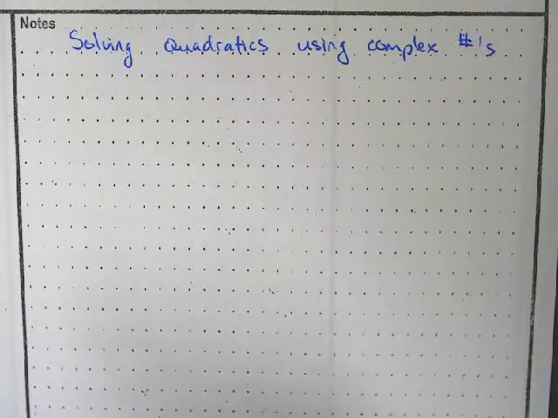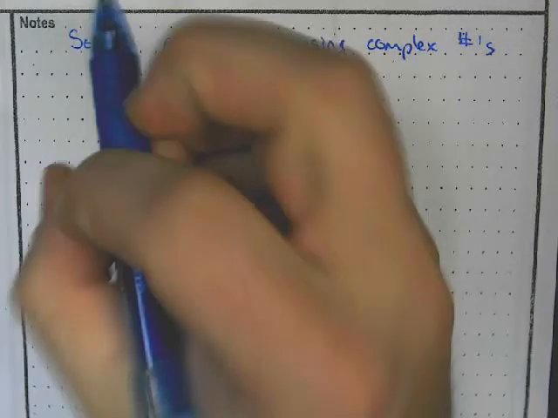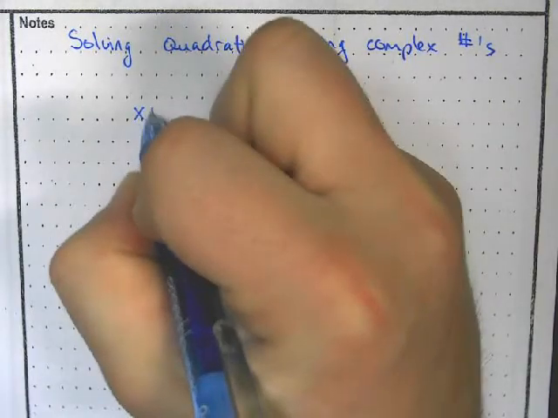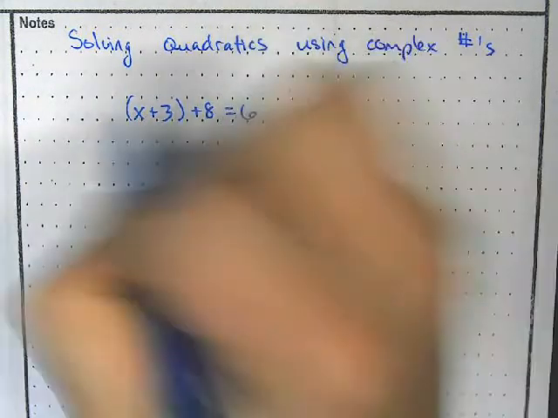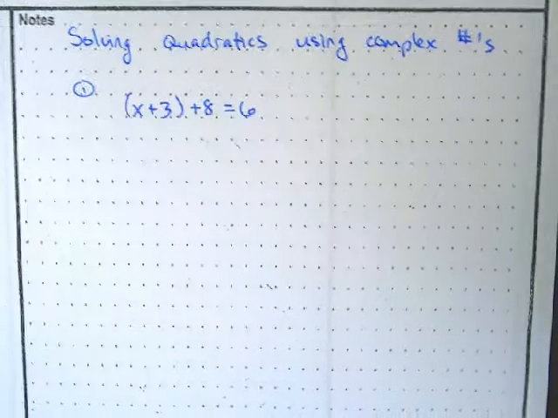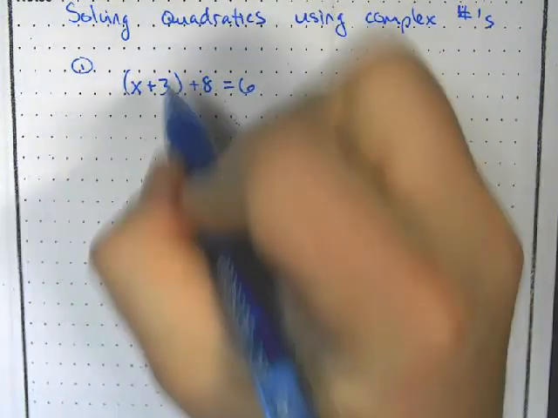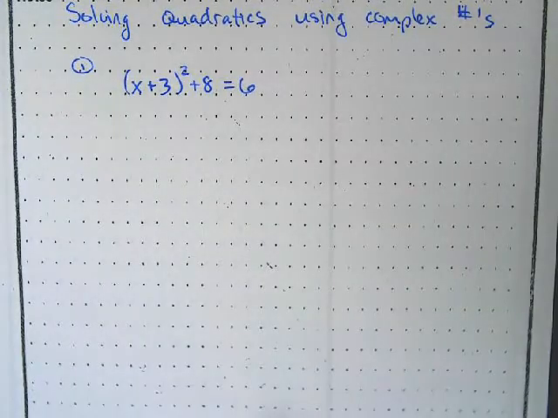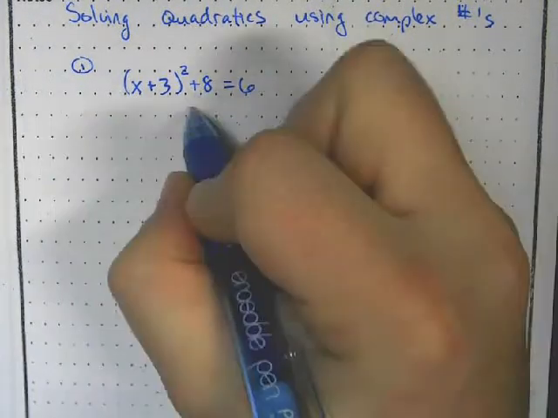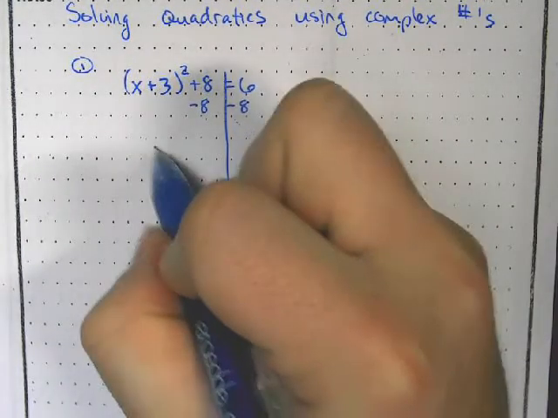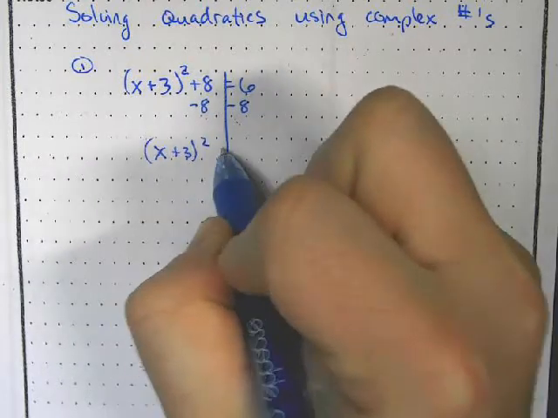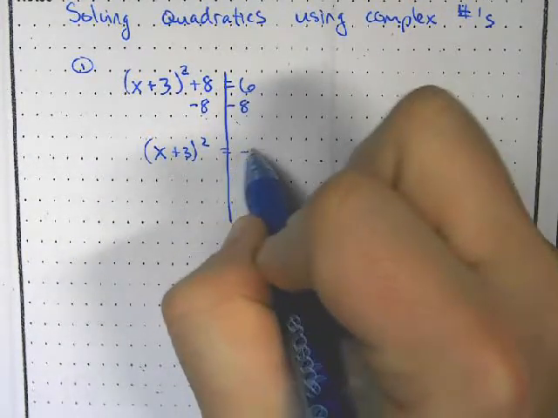So say we had the equation (x plus 3) squared plus 8 equals 6. So the first thing we'll do is subtract 8. I'll bring down my (x plus 3) squared equals 6 minus 8 is negative 2.